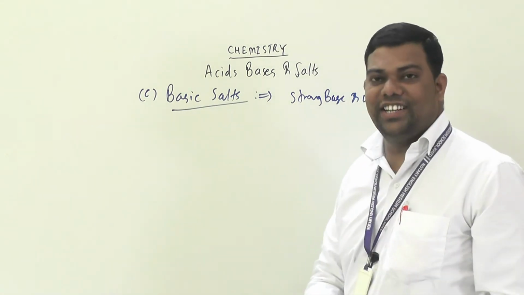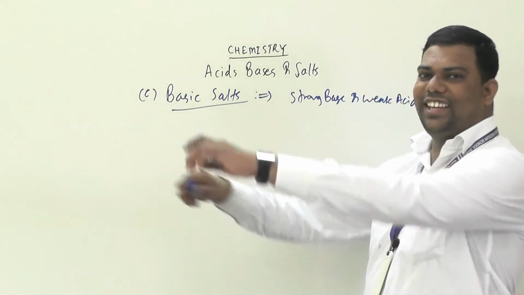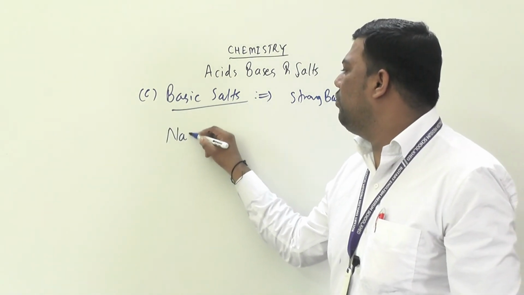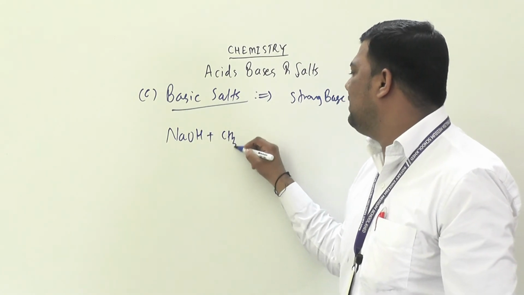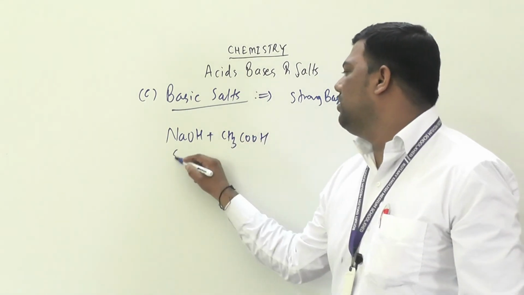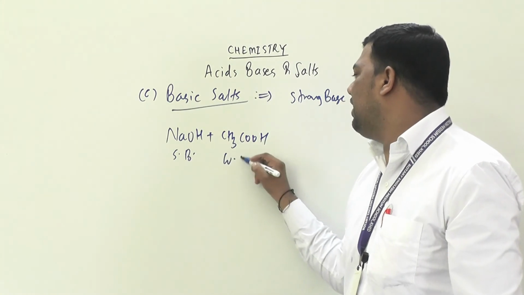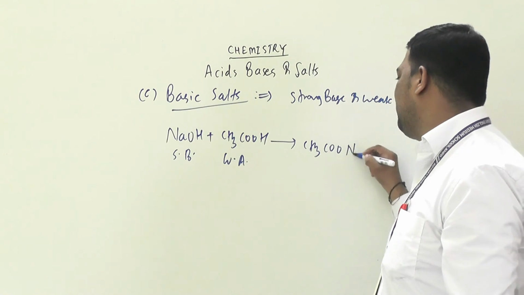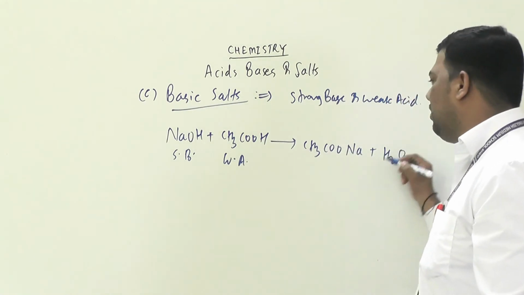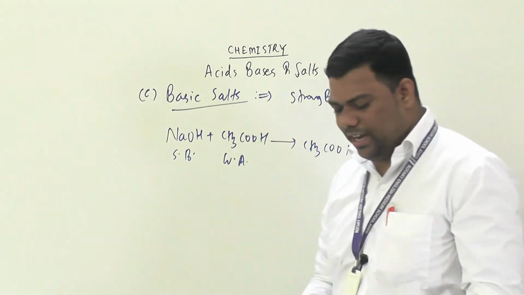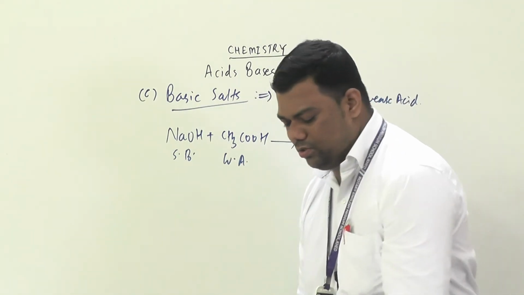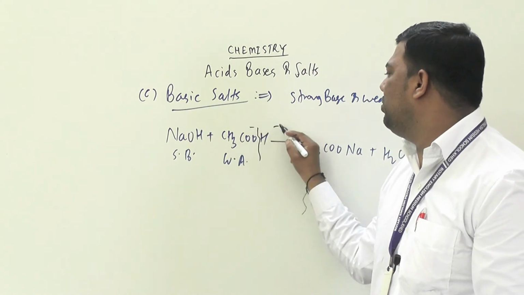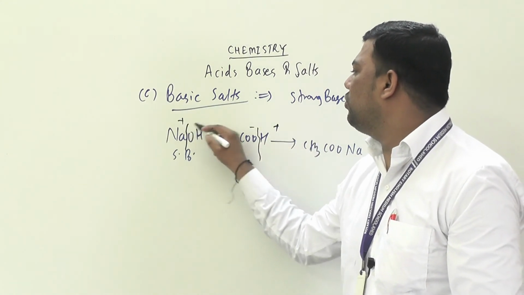Okay, so weak acid, as you know, which weak acid? Acetic acid. So strong base NaOH plus weak acid CH3COOH gives CH3COONa plus H2O. Okay, here it will break. You see how it will break: CH3COO minus plus H plus, and here Na plus OH minus.